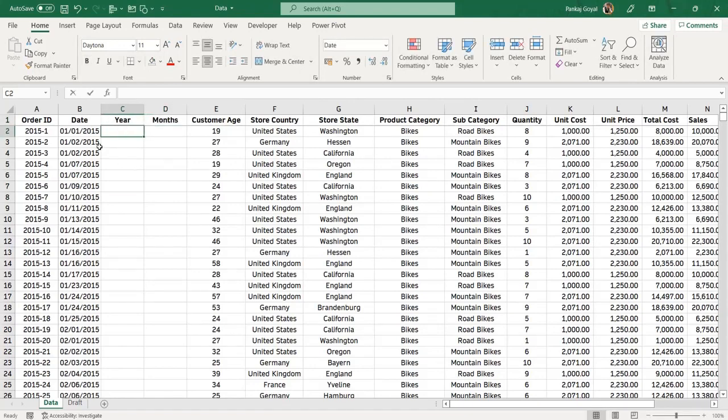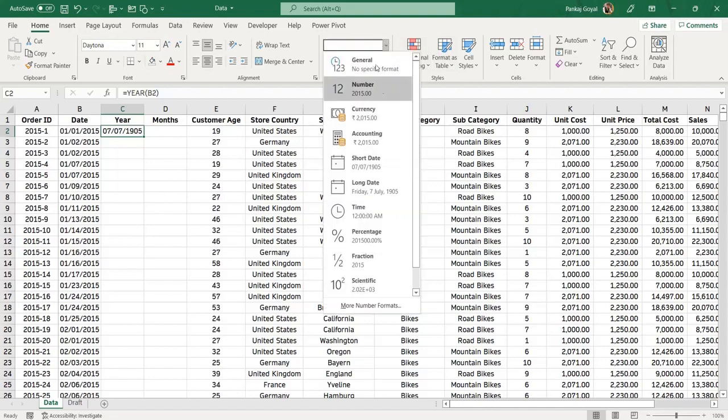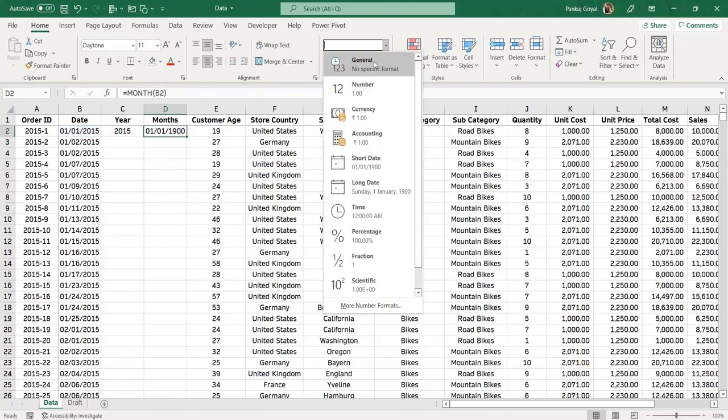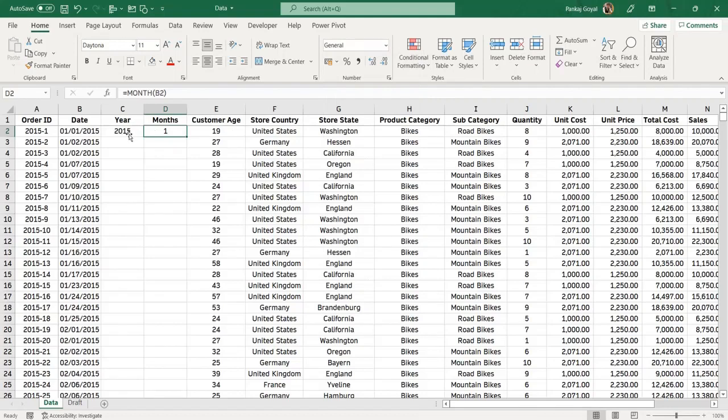Now for year, I have this formula equal to year. Just give the serial number, this date, and press enter. So now you can see this is coming out to be some kind of date only. What you have to do, go to the home tab and change the format from date to general. Now you can see. Similarly for month, we have the formula month. And in serial number, you have to just give the cell reference and press OK. Again, for this also, I'll have to change this to general. So this is my month.